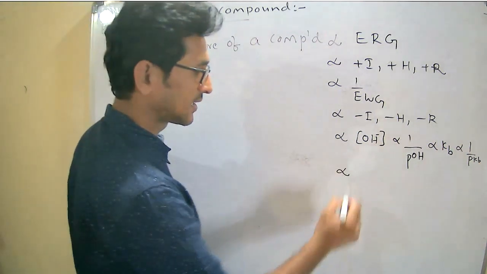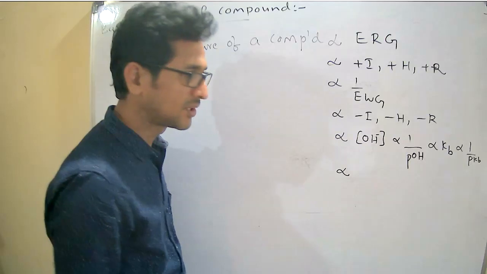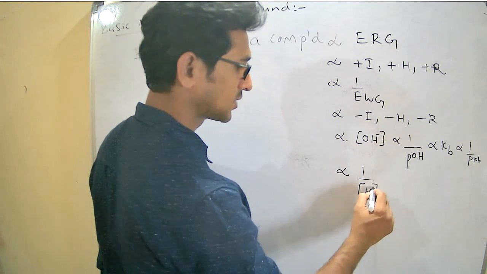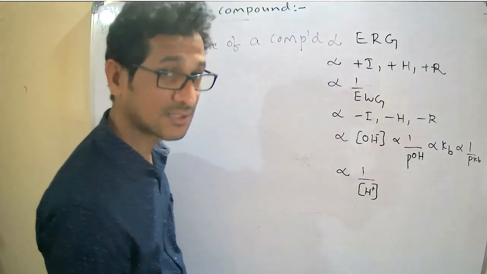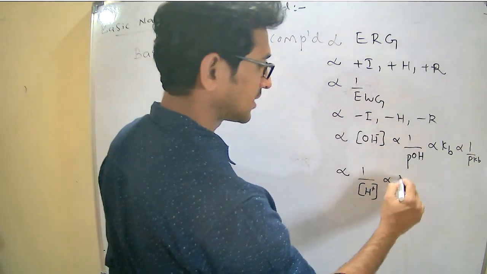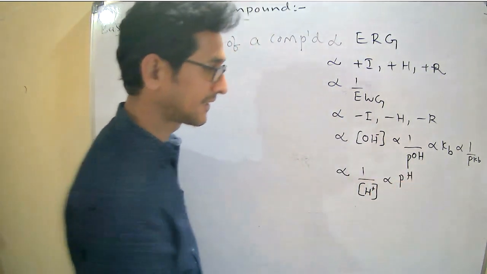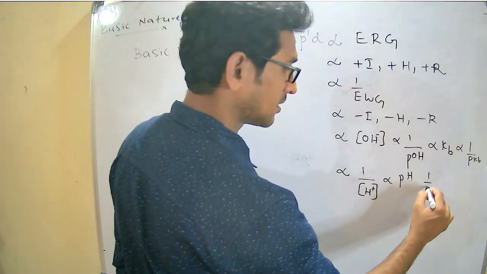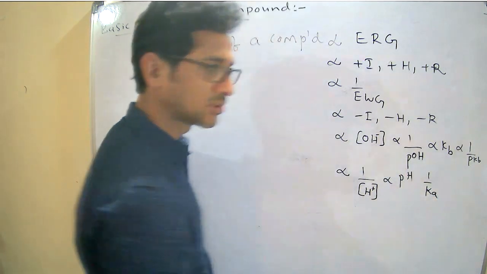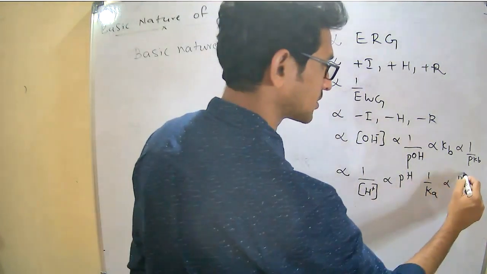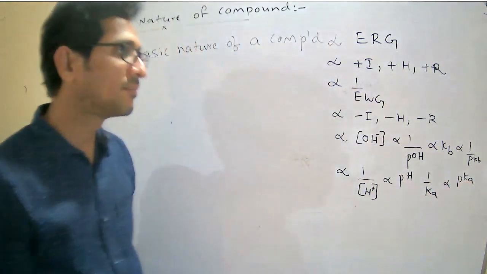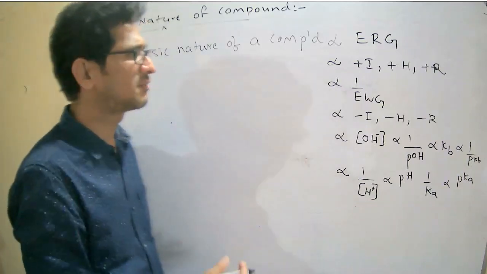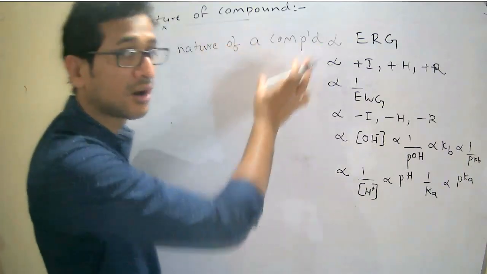In other terms, I can write the basic nature of a compound is inversely proportional to the concentration of H plus ions, where it is acid, therefore directly proportional to pH, and inversely proportional to the acid dissociation constant, directly proportional to pKa. So, written in different forms, this is how the basic nature of a compound depends.